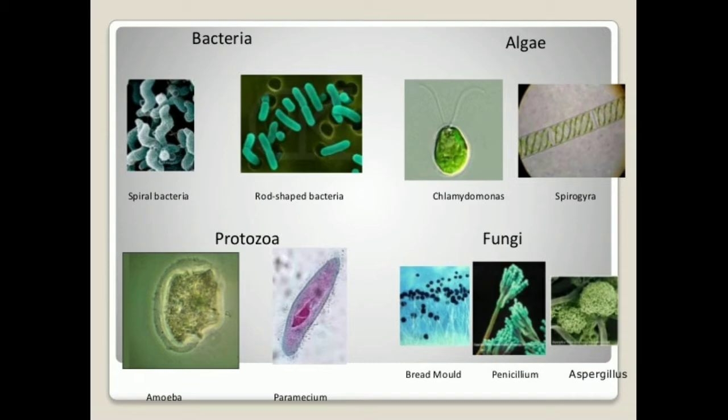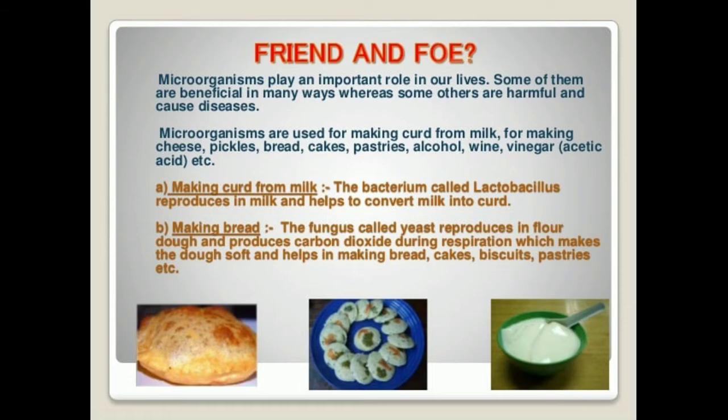And the last group of organisms is fungi. There you have bread mold that we already discussed, which is found in the spoiled bread, that is Rhizopus, then Penicillium and Aspergillus. Next we will look at how these microorganisms are beneficial for us and how they are harmful for us.